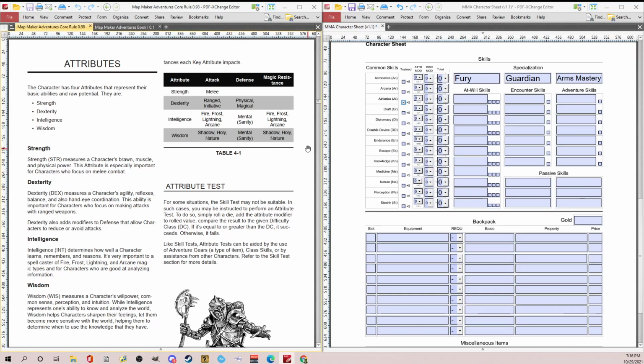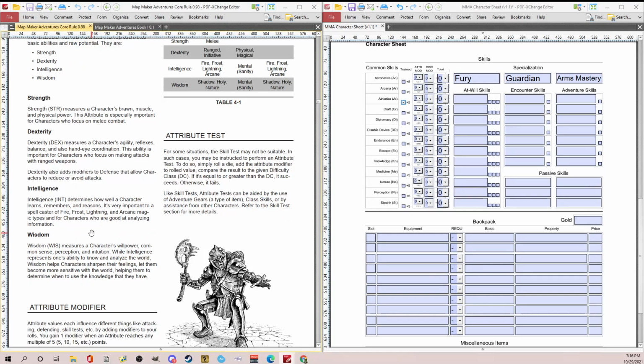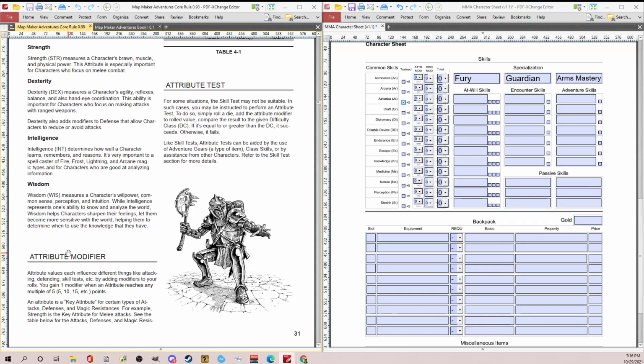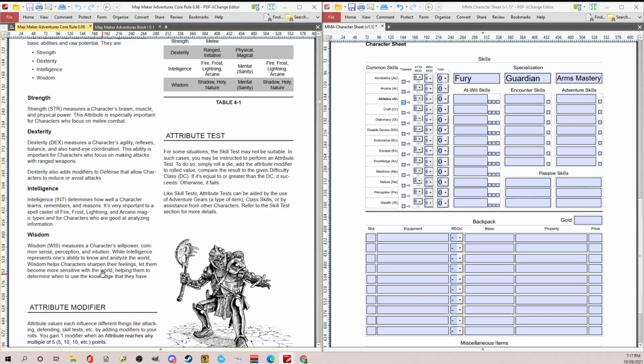Okay, so let's just stop for a moment. I still have 2 more skill points, but this talks about your attributes: strength, dexterity, intelligence, wisdom. If you play D&D or Pathfinder, you'll have an idea of what each of those would do, but you can read through them. Here's where it explains that you gain 1 modifier when an attribute reaches multiples of 5. I don't have anything that has a 5 yet, so I don't have any additional modifiers, but once I get to 5, I'll be able to add 1.